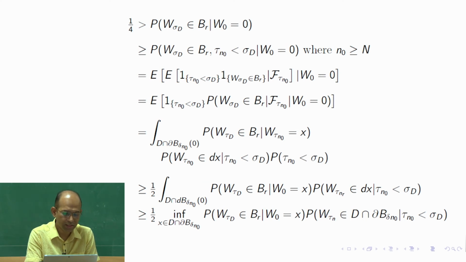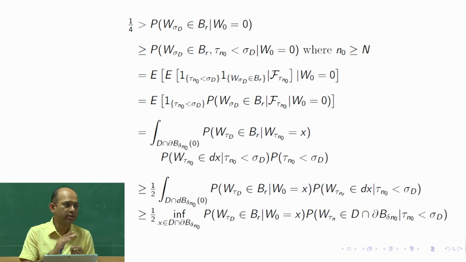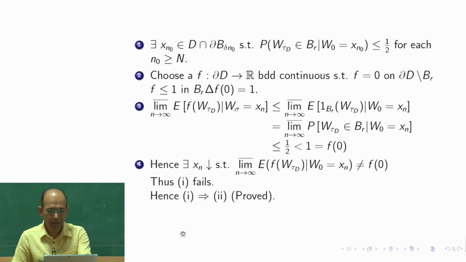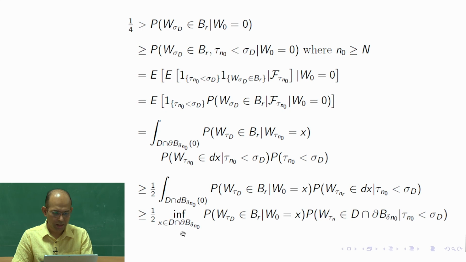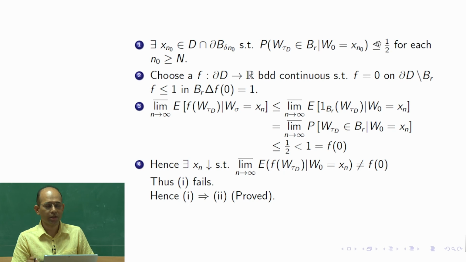Since it is strictly less than half, I can find some point x which is also less than half. If I said the infimum is less than or equal to half, then I could not assume that, but here I have strict inequality. Since the infimum is strictly less than half, I would be able to find some particular x, such that the probability that W_{tau_D} belongs to B_R is less than or equal to half.